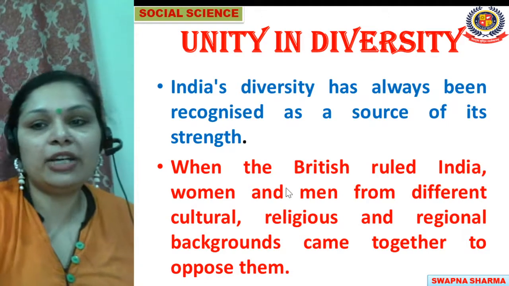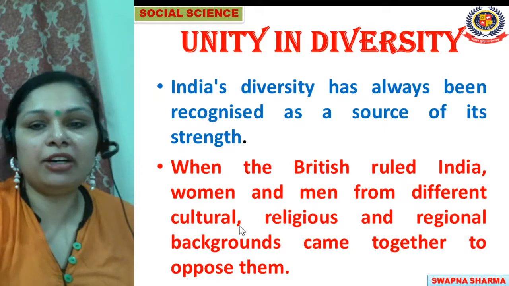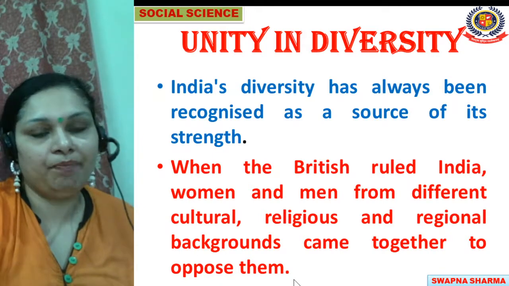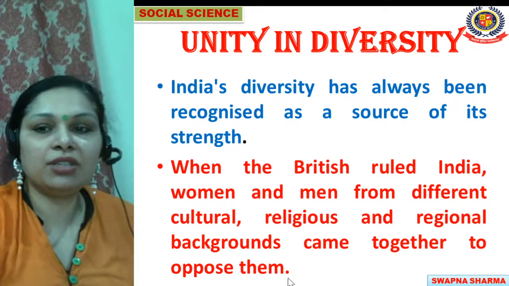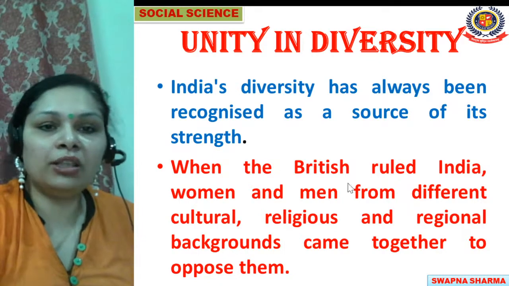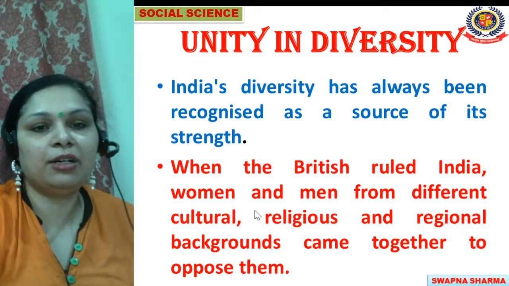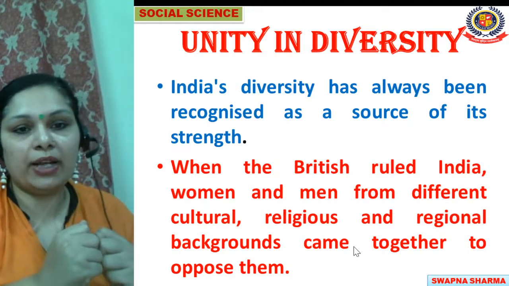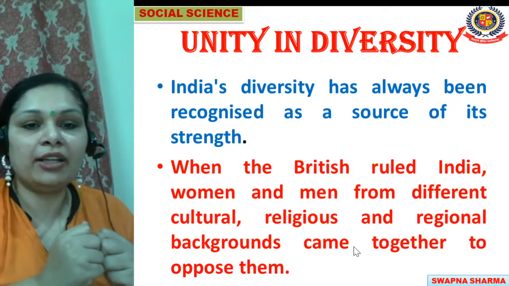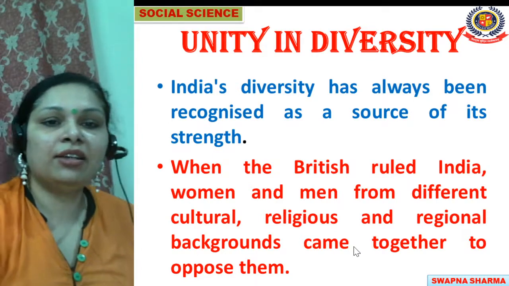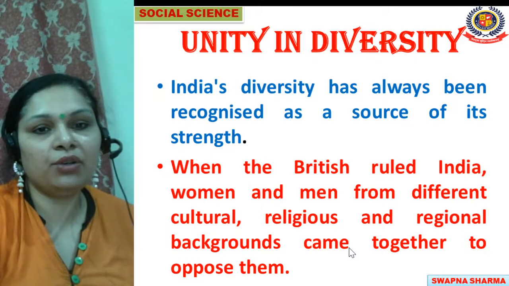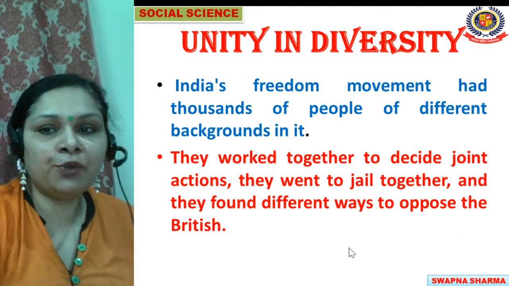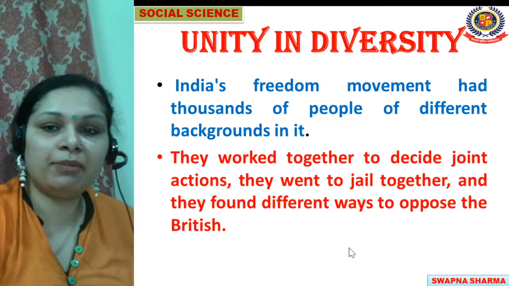When the British ruled India, women and men from different cultures, religions, and regional backgrounds came together to oppose them. You all know that when the Britishers were ruling India, all the communities, all the religions, cultural groups, and regions united as one and came together to oppose the rules imposed by the Britishers. Yes, India's freedom movement had thousands of people of different backgrounds in it.